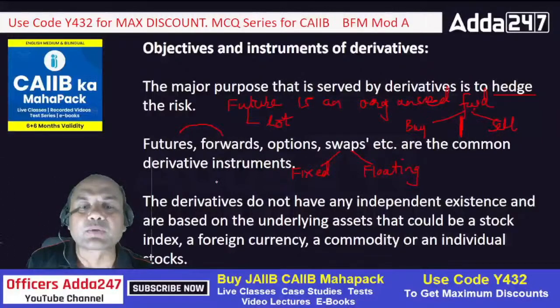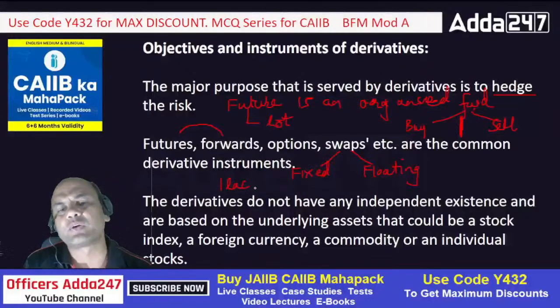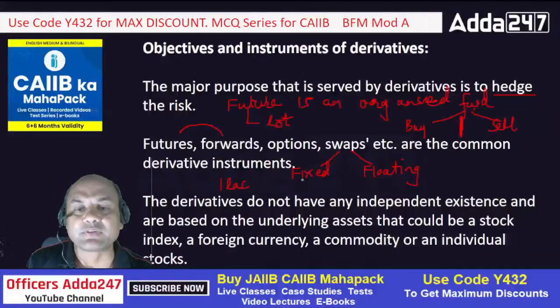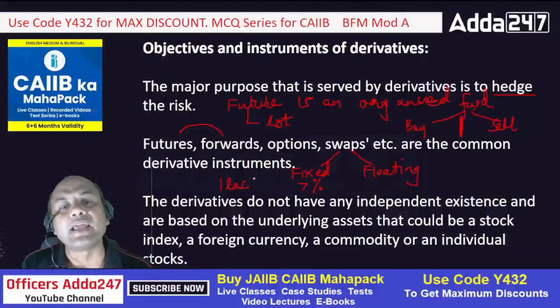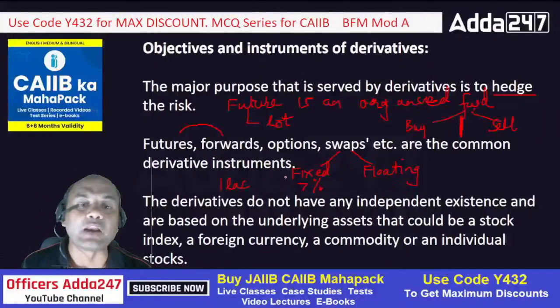Suppose I take 1 lakh rupees from you, and I say I guarantee you 7% per annum. So what is this? This is a fixed leg. Whatever happens to my 1 lakh, I have to give you this 7% at the year end, right? And what do I do with this 1 lakh then? I invest it in the stock market.